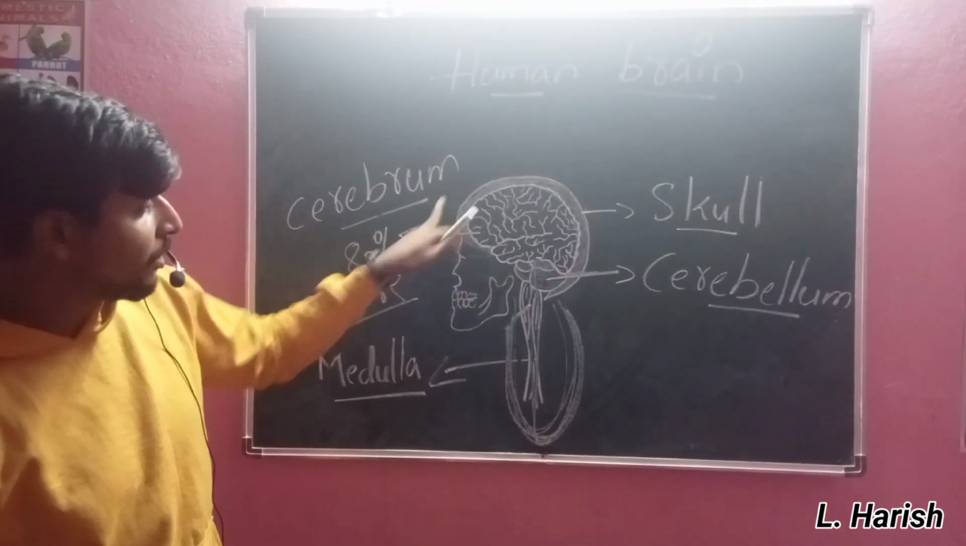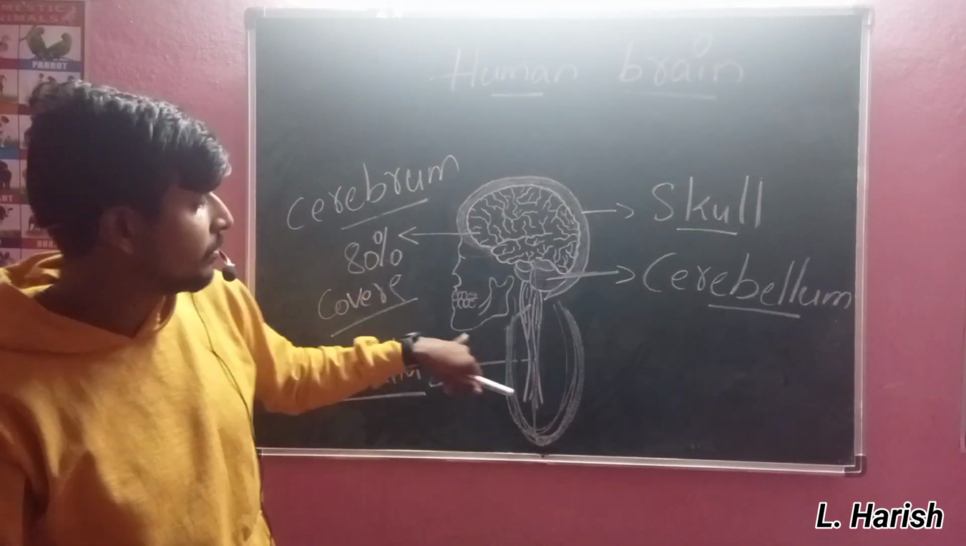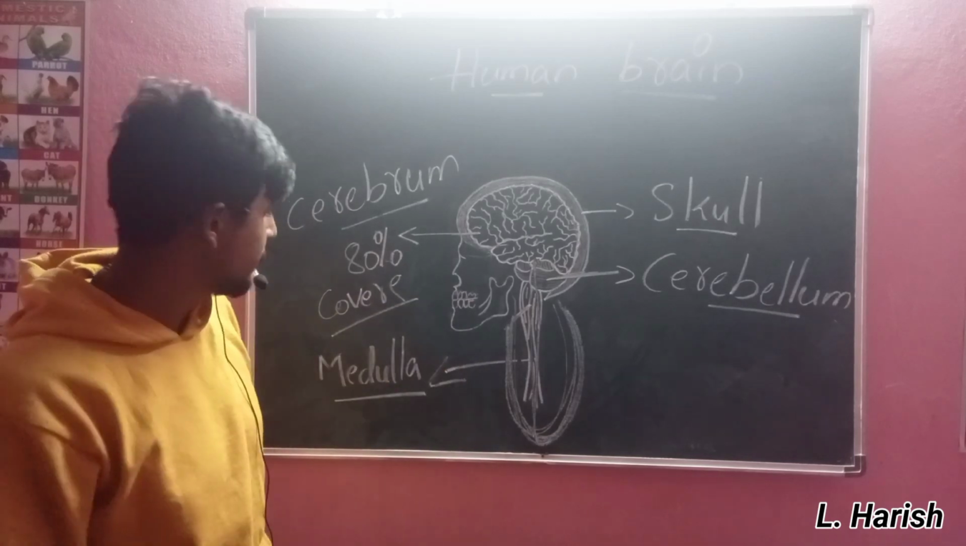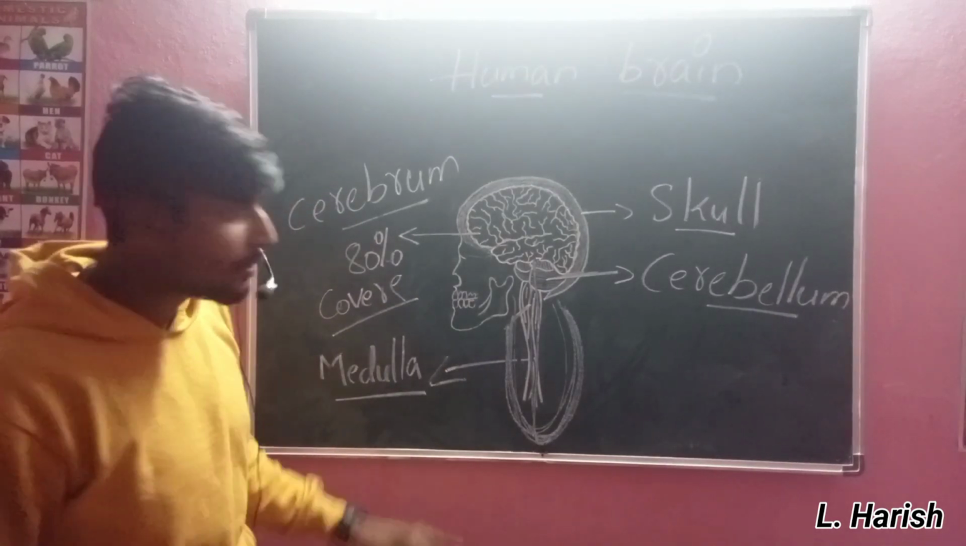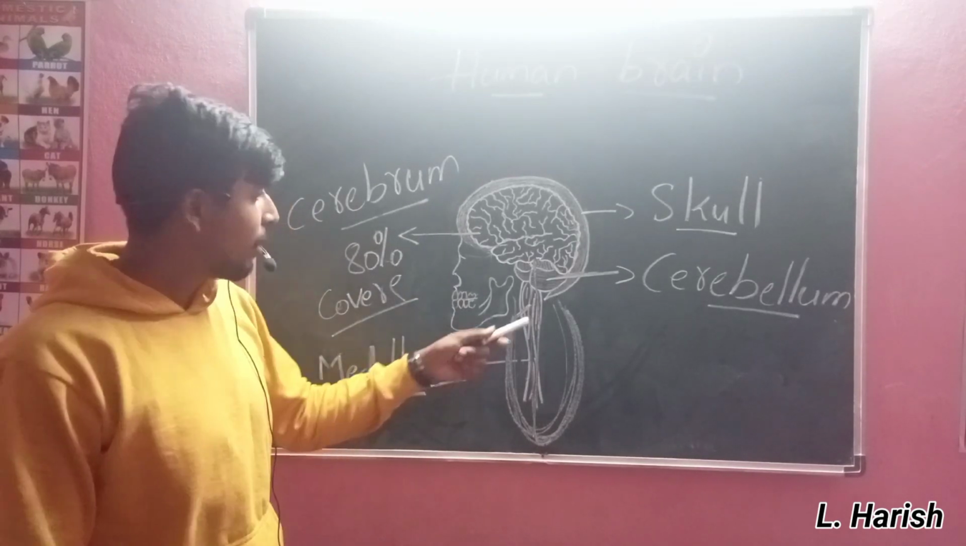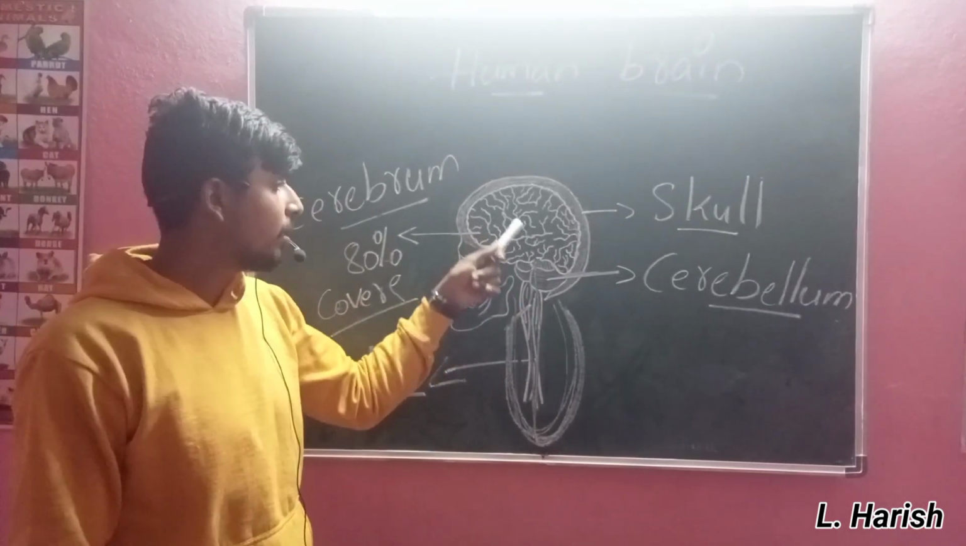The brain is also protected by our skull. You can see here, such a thick and bony skull. So commonly this is our human brain. You know what the functions are, what the names of the parts are and what they do.